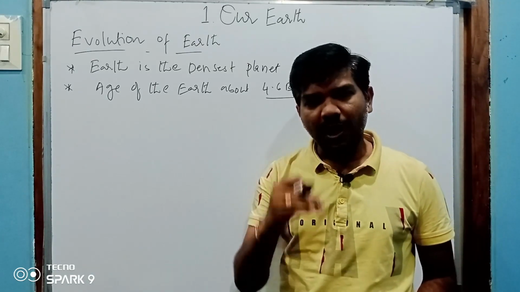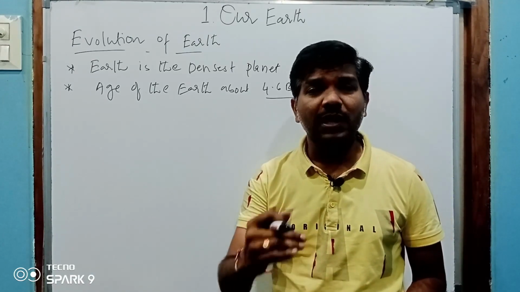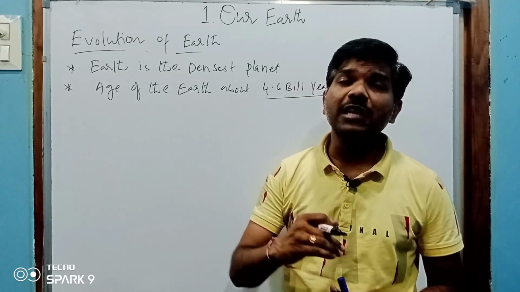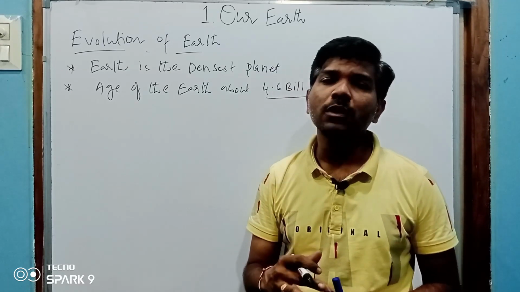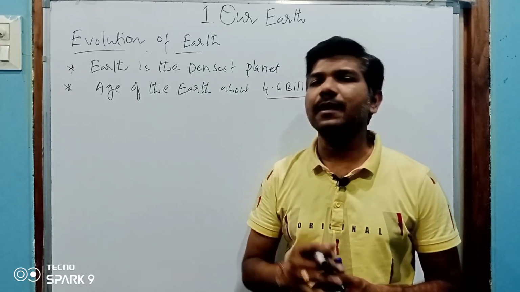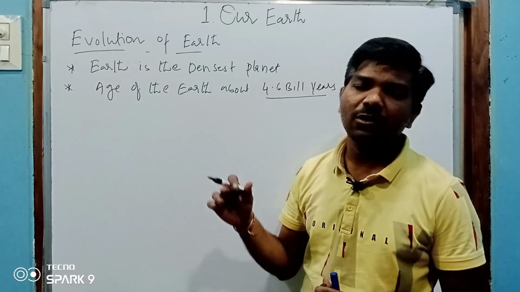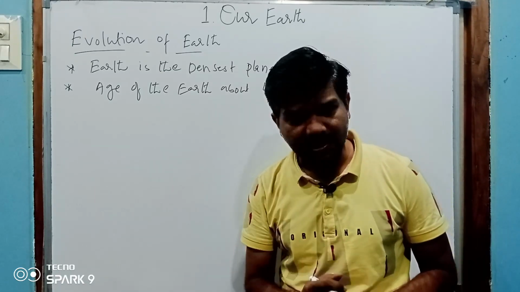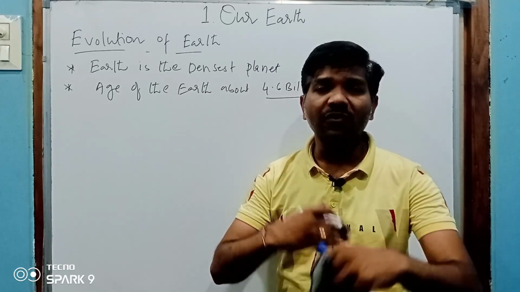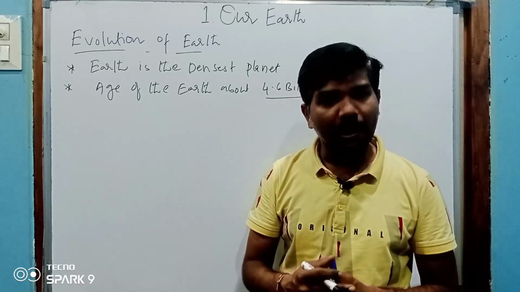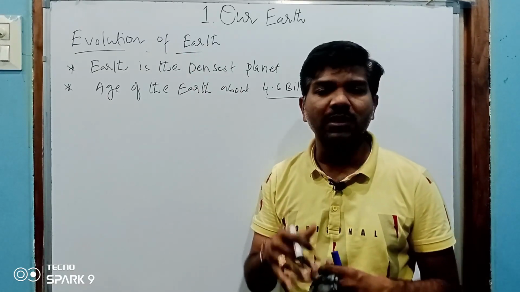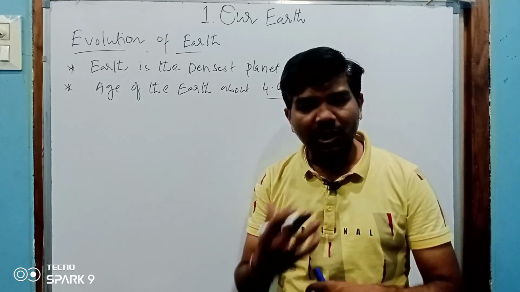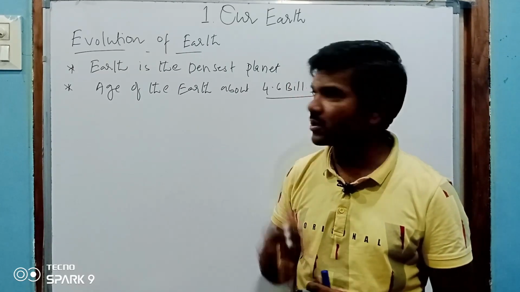So the present day earth, whatever earth we have, took several phases and several years to form. Let us discuss what the several stages were, what kind of modifications and changes happened, and how the earth finally evolved.